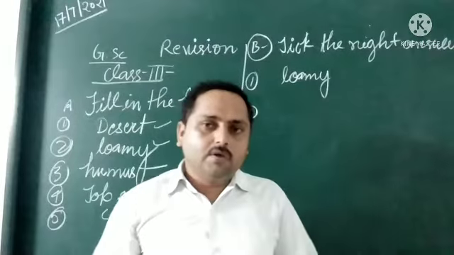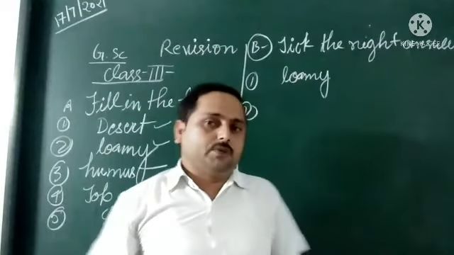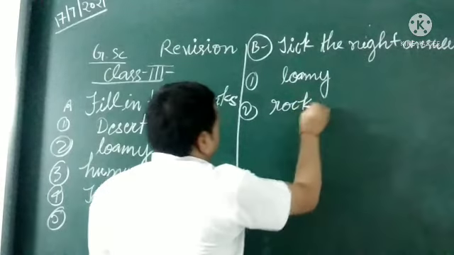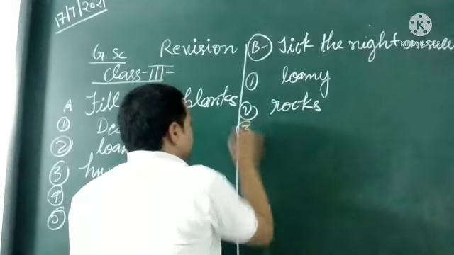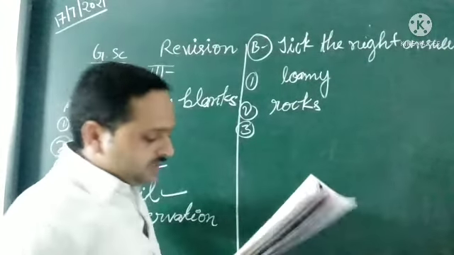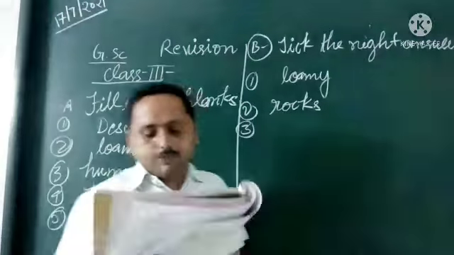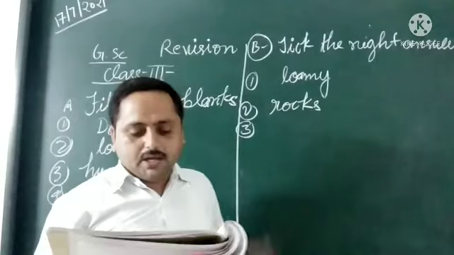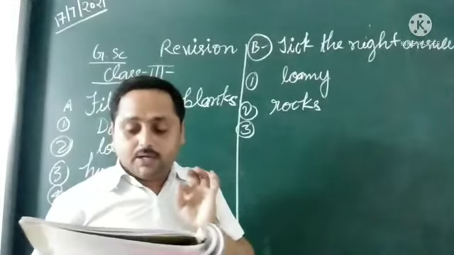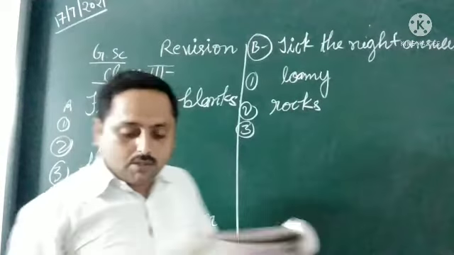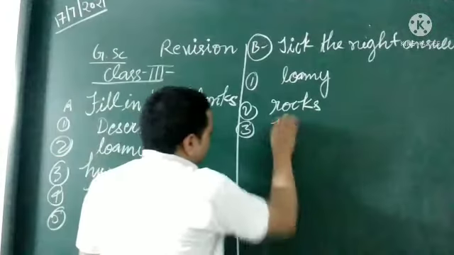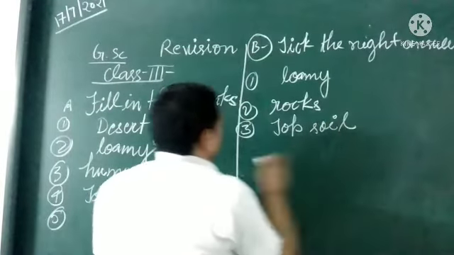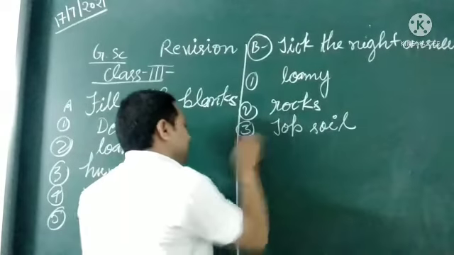Third: the soft and dark layer of the soil in which plants grow is topsoil.